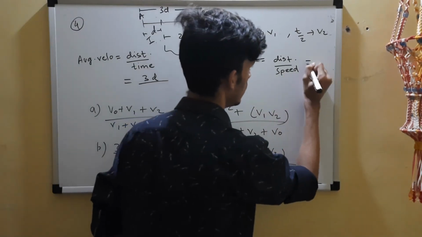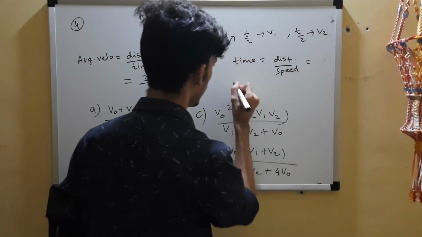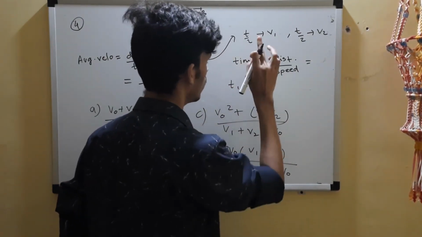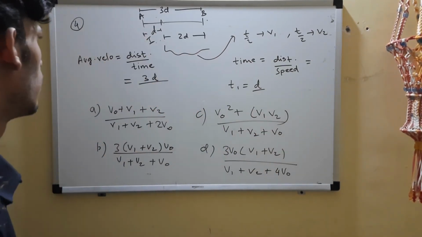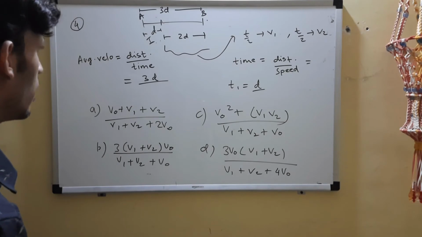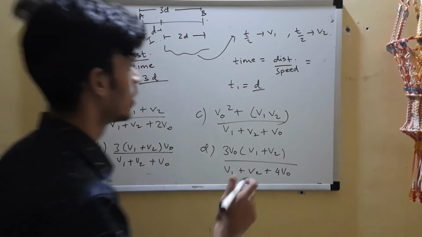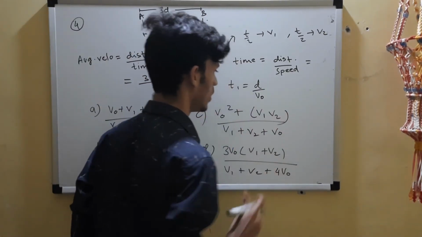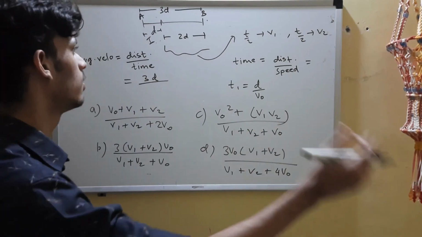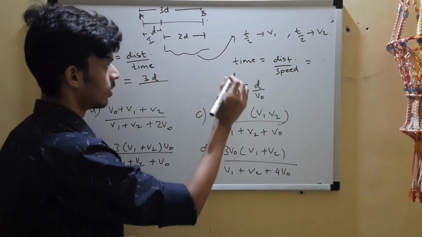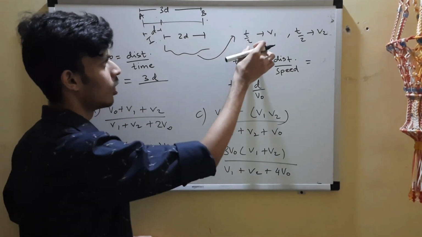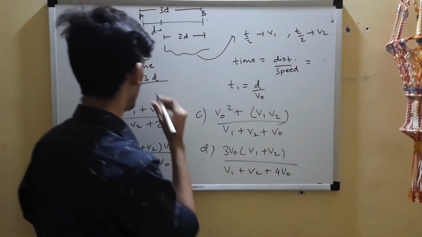The distance is D, and I'll call the time T1. So T1 is D upon the velocity in that part. It covers the first part with velocity v0, so T1 is D by v0. What about the other time? You already know, t by 2, t by 2, very simple.